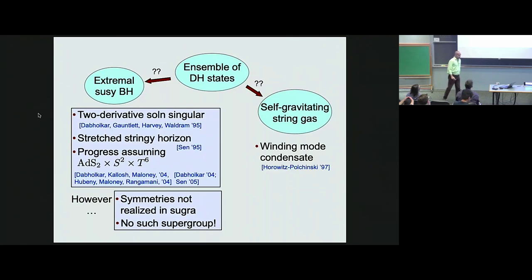There's also a dynamical problem, namely that there is another solution which is known by Horowitz and Polchinski with the same charges in the gravitational regime.